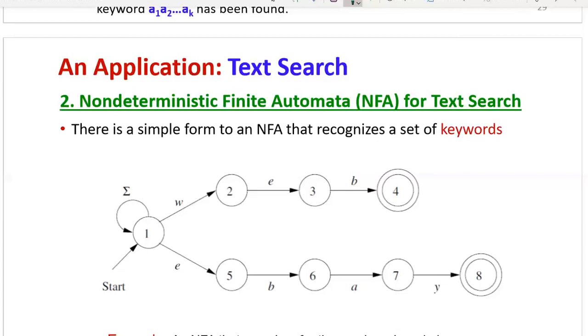Therefore, starting with 1 via 2, 3, then reaching the final state, WEB is processed. Therefore, we can say the string WEB is accepted.